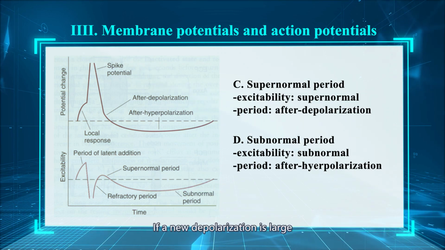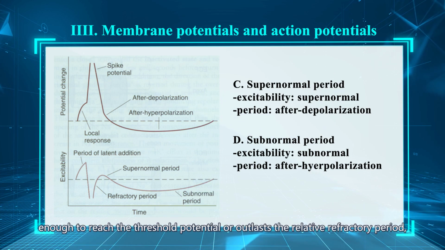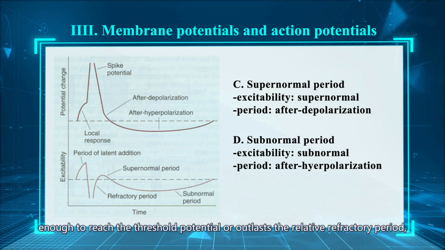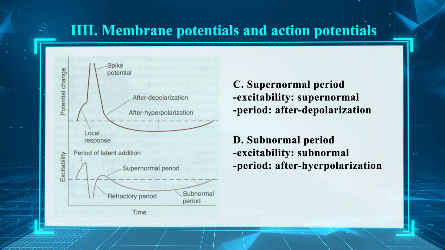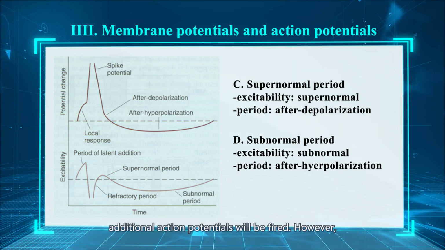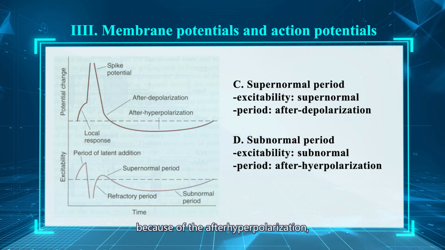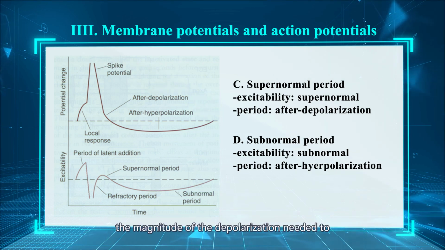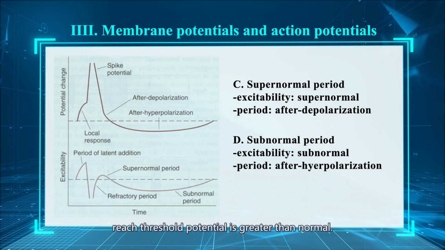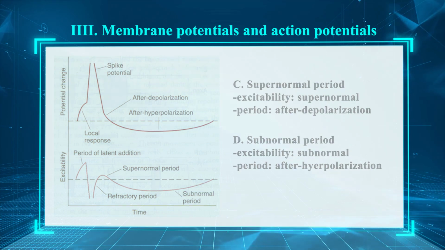If a new depolarization is large enough to reach the threshold potential or outlast the relative refractory period, additional action potentials will be fired. However, because of the after-hyperpolarization, the magnitude of the depolarization needed to reach threshold potential is greater than normal.